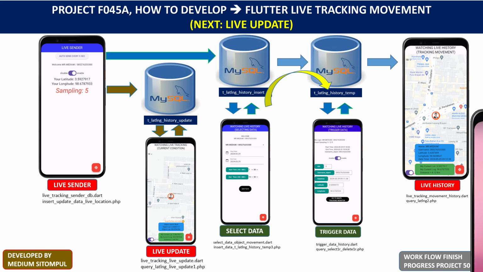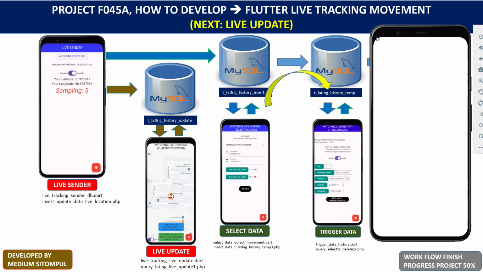We want to see the activity of the person who uses this live sender, and then we can see the man who uses the live sender move from one location to another location. Okay, now we try to see again.